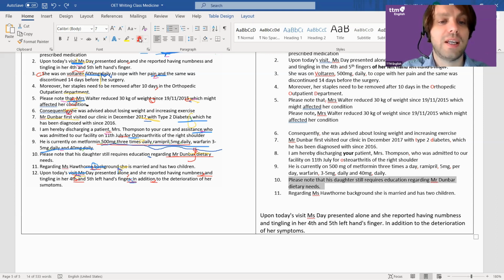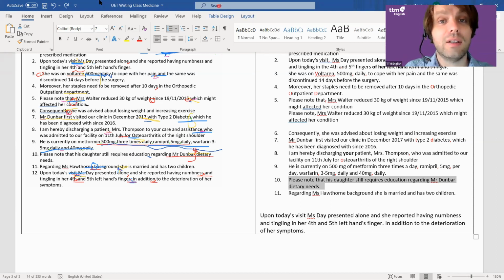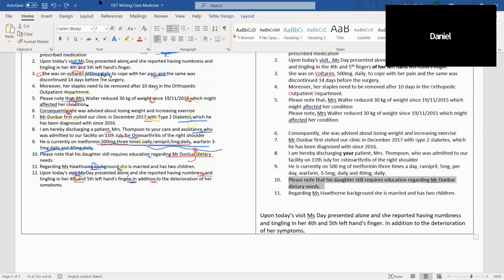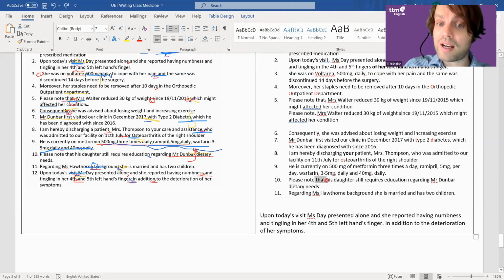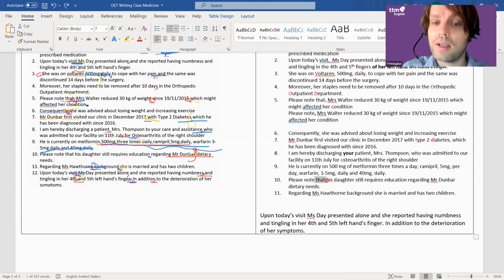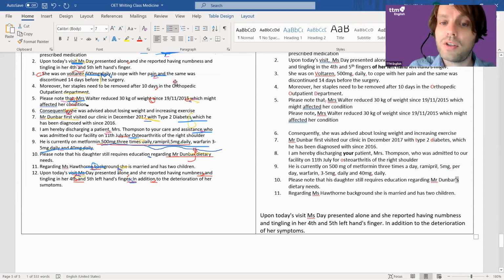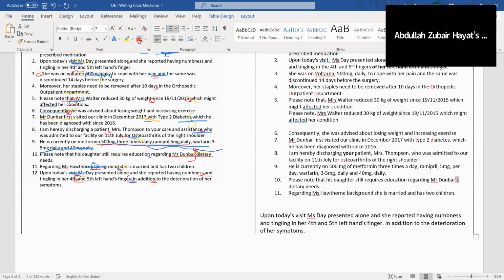Surely you can see it. Did anyone see it on number 10? Someone in red has written it here, on the left: "Please note," comma, and delete that. You could if you want, but this is correct. "Please note that his daughter" is correct; both are correct. We need an apostrophe S after Dunbar. Because the diet, who does it belong to? Mr. Dunbar.